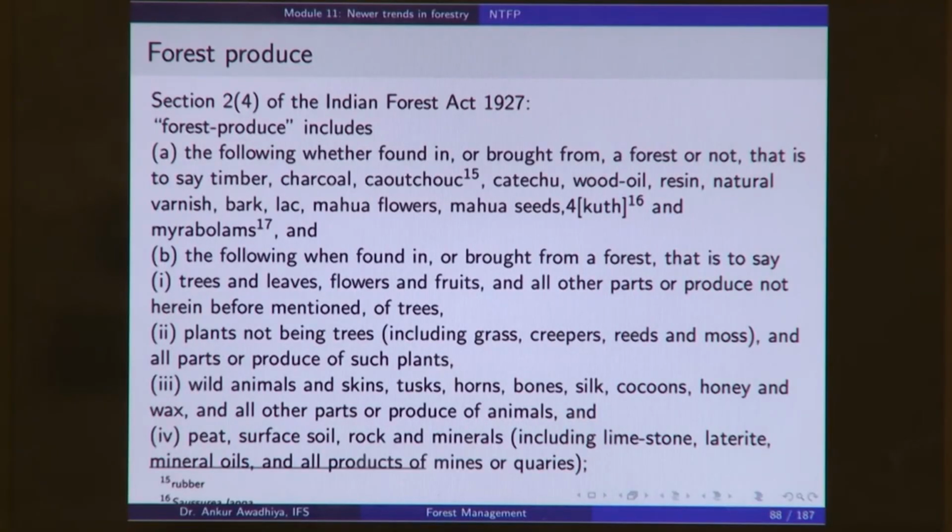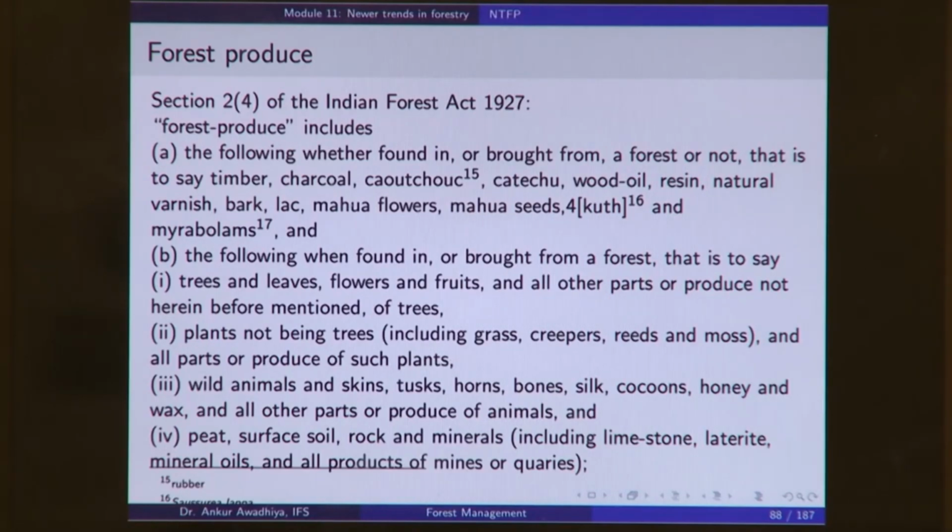A forest produce as defined by section 2(4) of the Indian Forest Act is, forest produce includes. Now, in the Indian Forest Act it says forest produce includes, it does not say forest produce means. What is the difference? When we say forest produce means, it means that only those things that are written below are the forest produce.